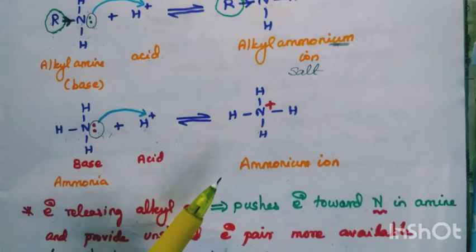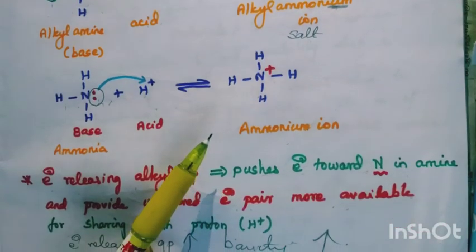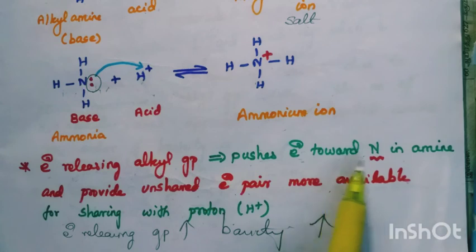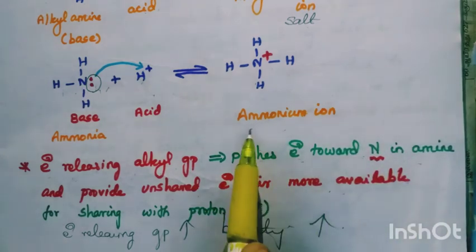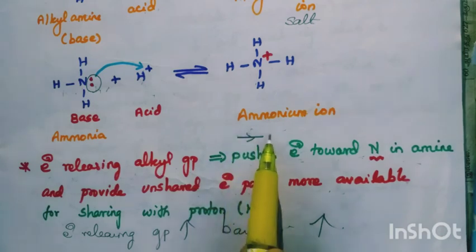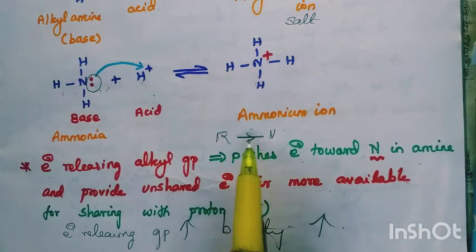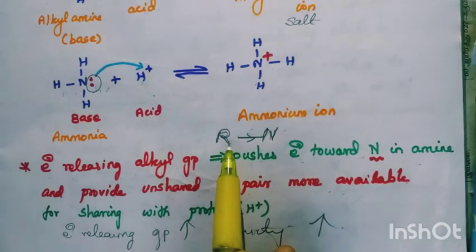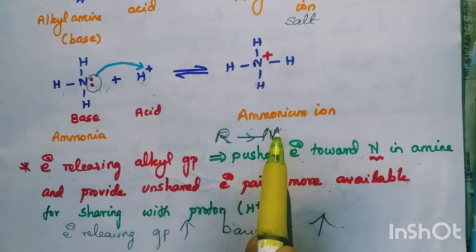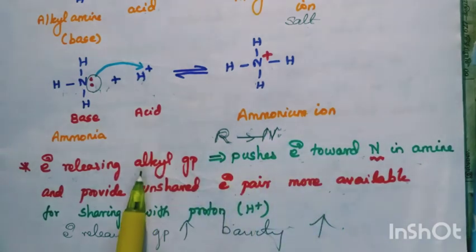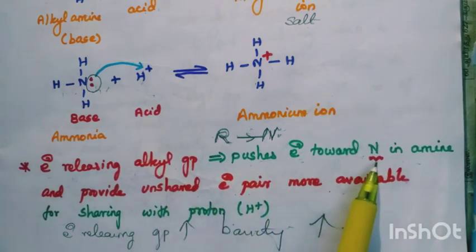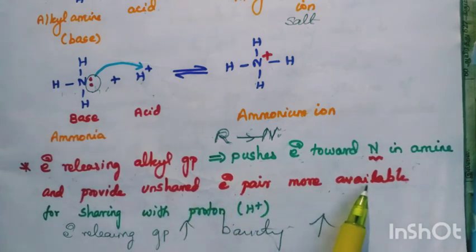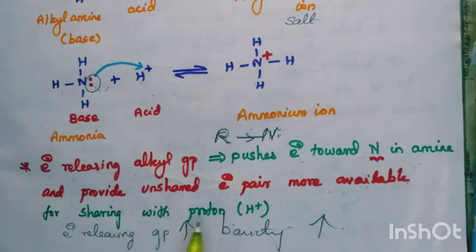Now, if the electron releasing group increases, that means it pushes the electron towards nitrogen in amines. We show the arrow mark like this, this means pushes. Here N and here alkyl, R. So this alkyl pushes the electron to nitrogen. So the electron releasing alkyl group pushes the electron towards nitrogen in amine and makes the unshared electron pair more available. So the electron density gets increased for sharing with the proton.